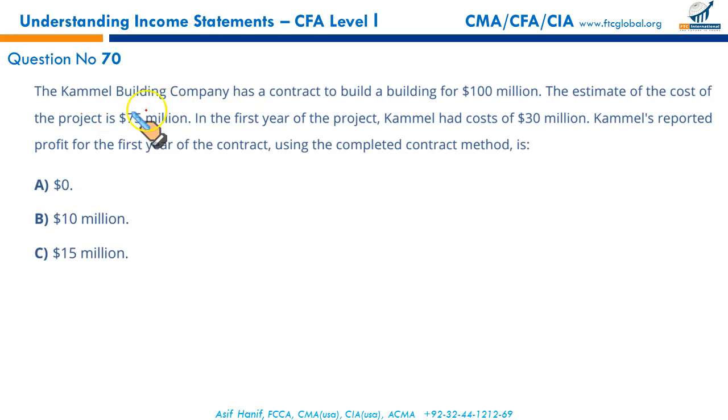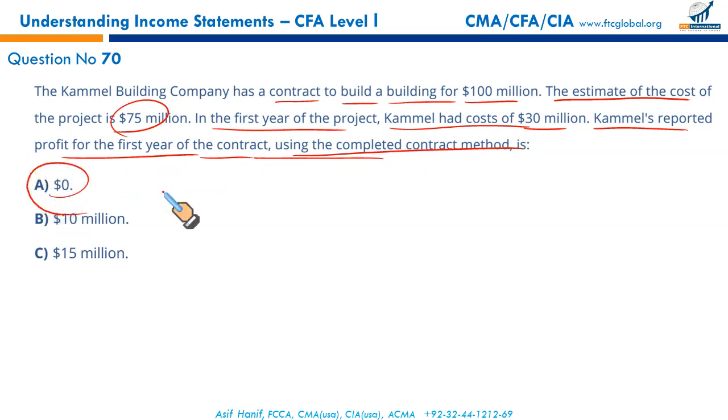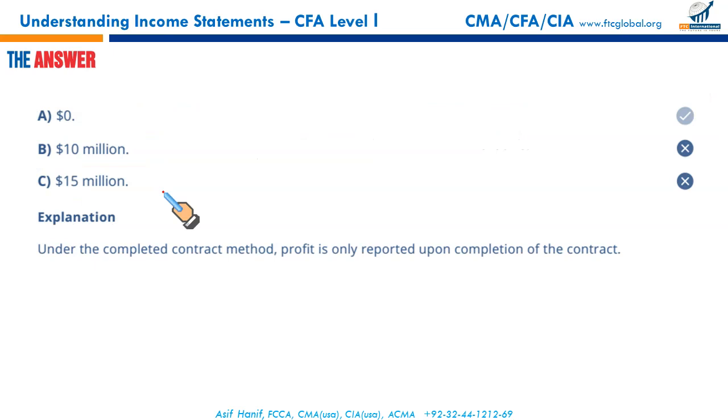The Camel Building Company has a contract to build a building for $100 million. The estimate of the cost is $75 million. In the first year of the project, Camel had a cost of $30 million. Camel reported profit for the first year of the contract using the completed contract method. Remember, under the completed contract method, profit is only recognized when the project is complete. Since it's the first year and there is no indication that the project is completed, we are not going to recognize any profit. 0. A. Right? Moving on.